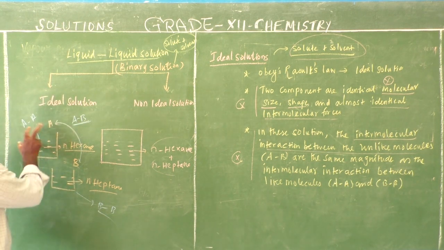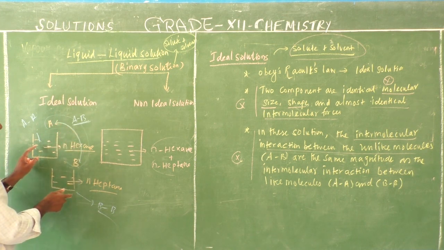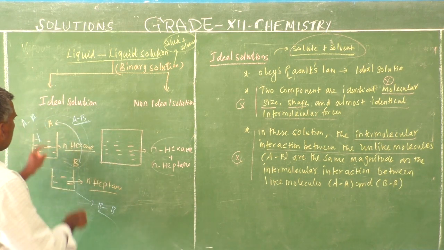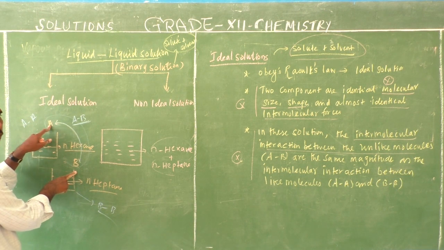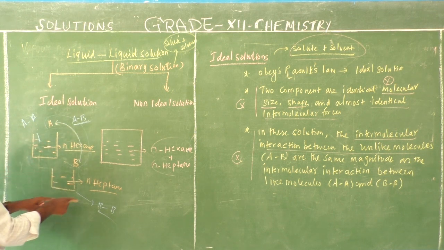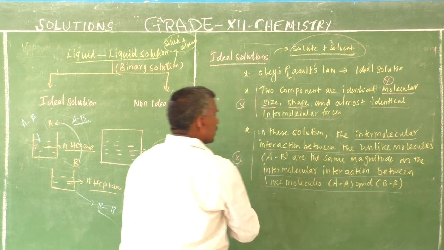When the solutions mix to form an ideal solution, the AB interaction between unlike molecules has a value similar to the AA and BB interactions between like molecules.